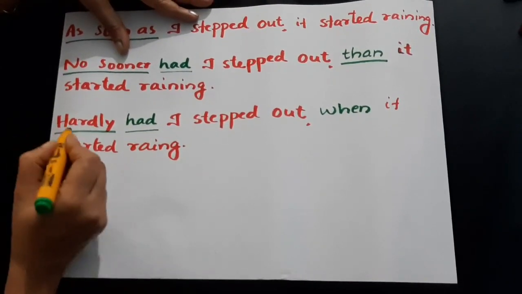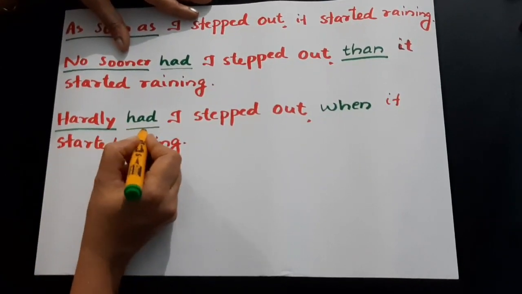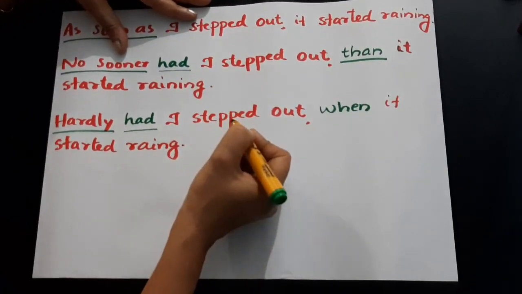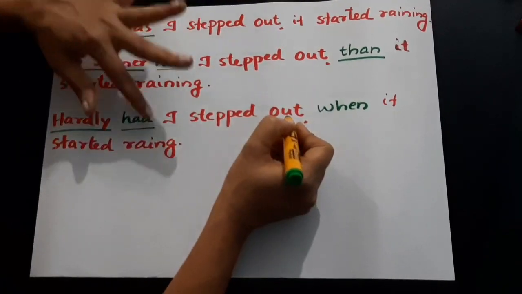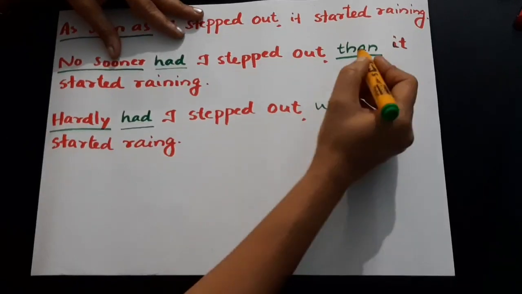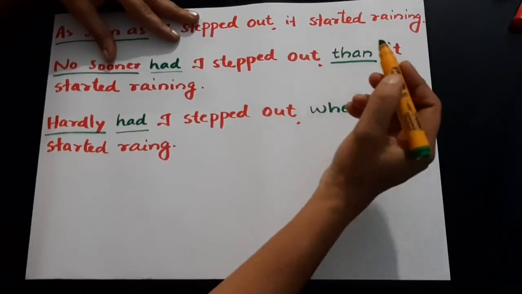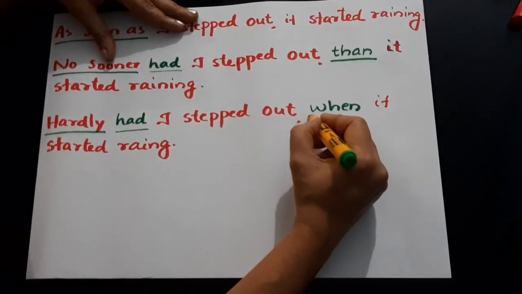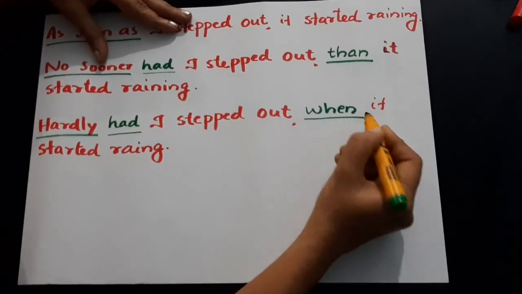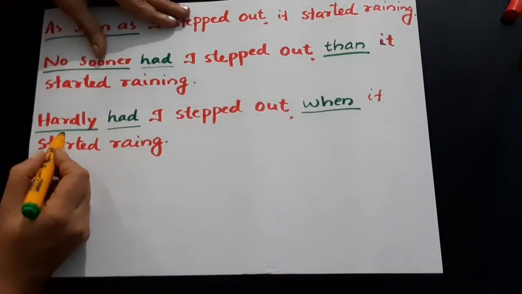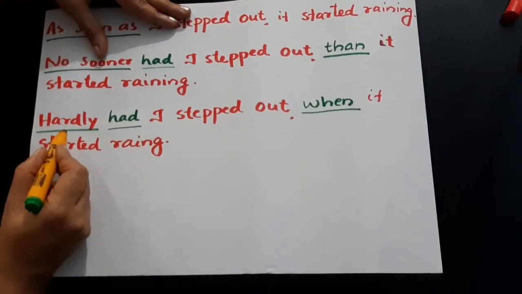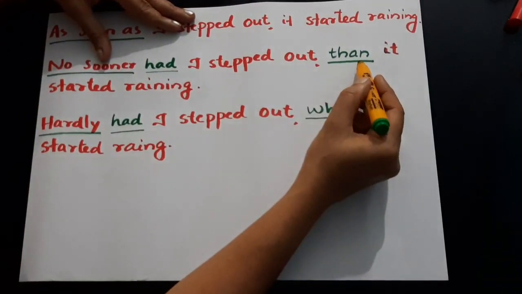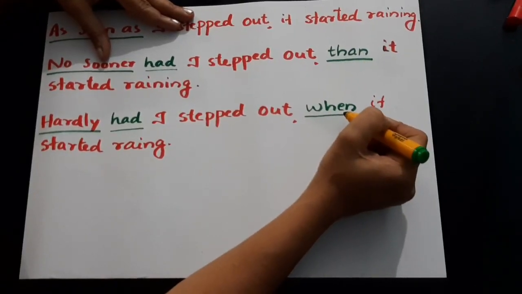Hardly had I stepped out. But in this case, instead of than, the signal word that you use would be when. So when you start the sentence with hardly, instead of than, you must use when.